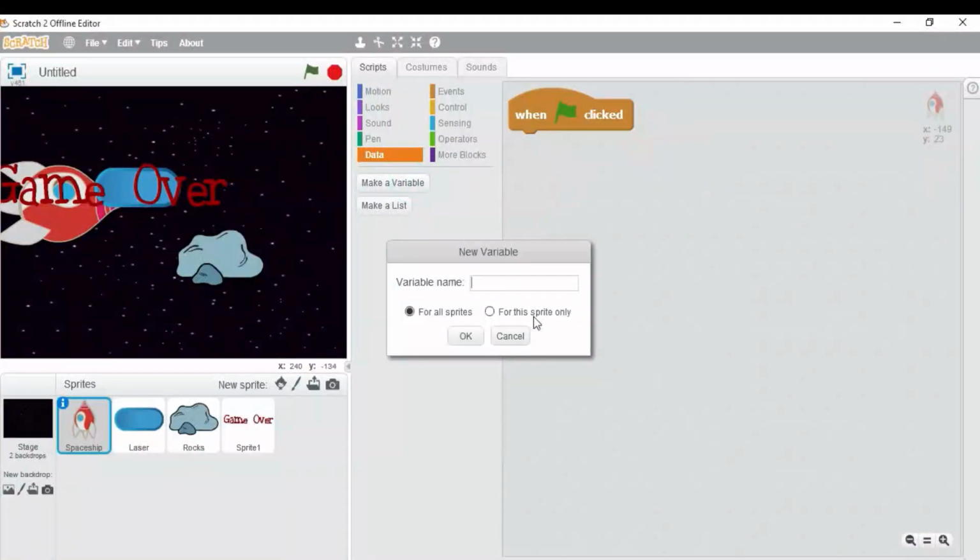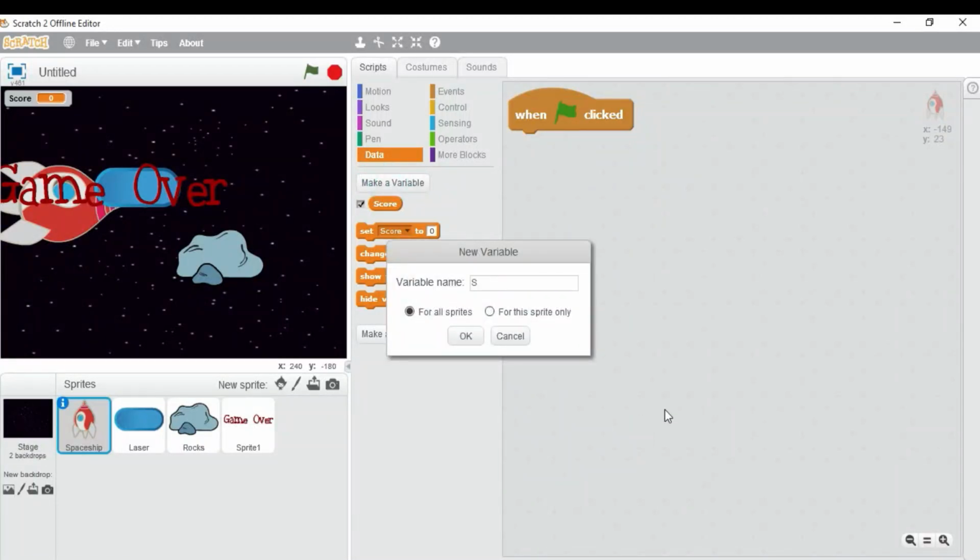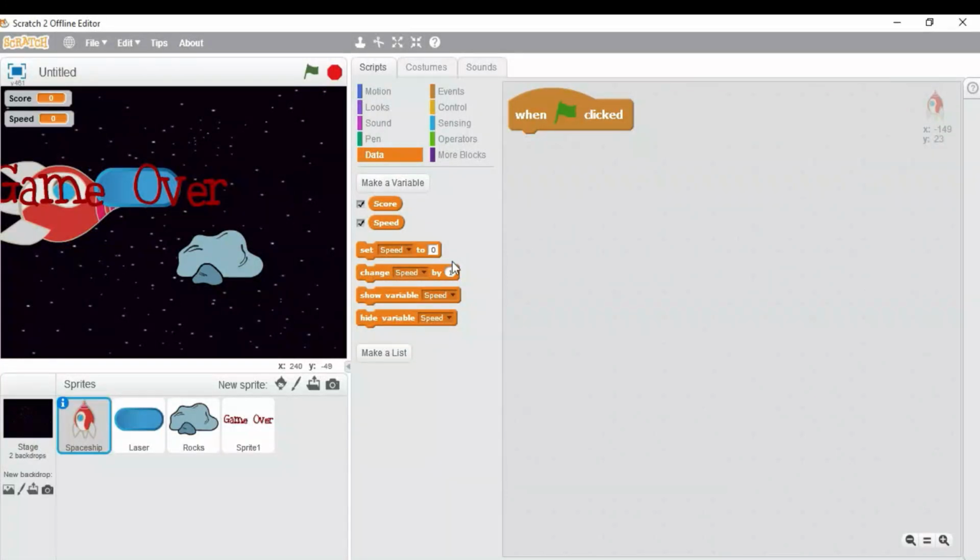One, score, click on OK, and another, speed, click on OK. As soon as you create the variables, you will see these two on the screen. But here we do not want to show the speed variable, so you need to untick here.